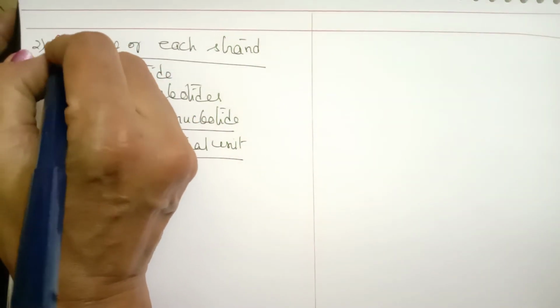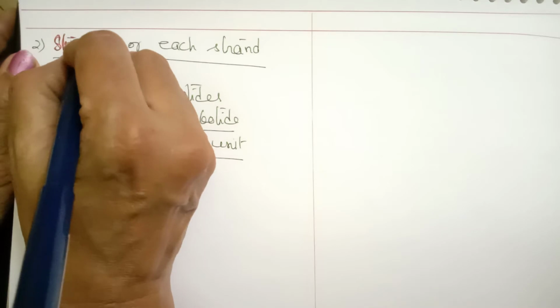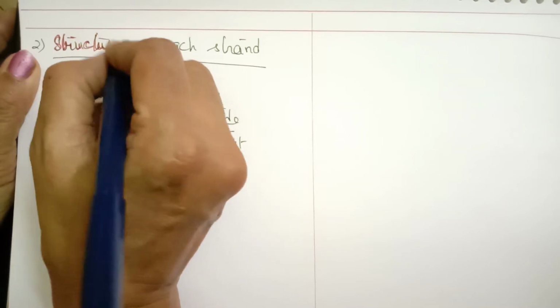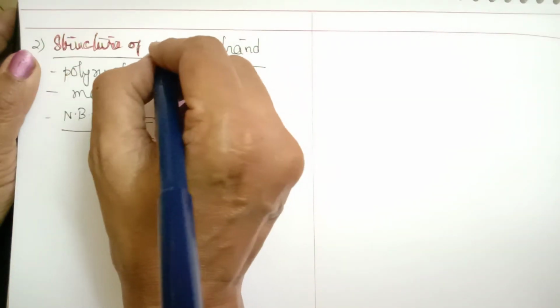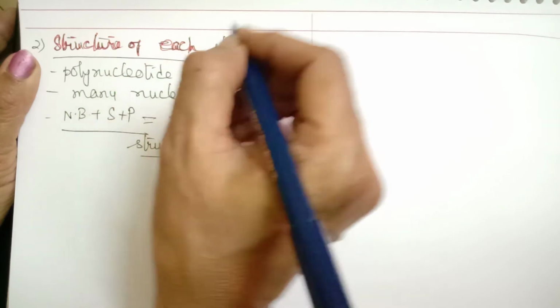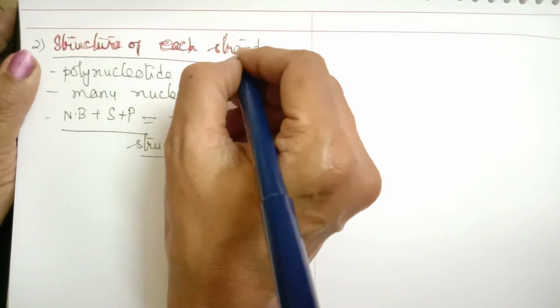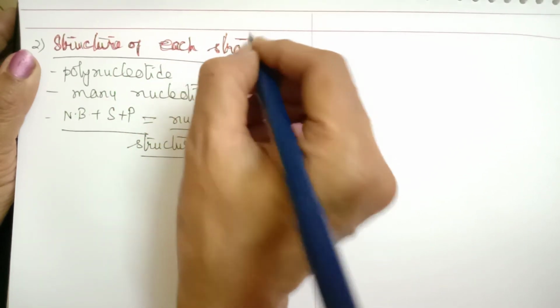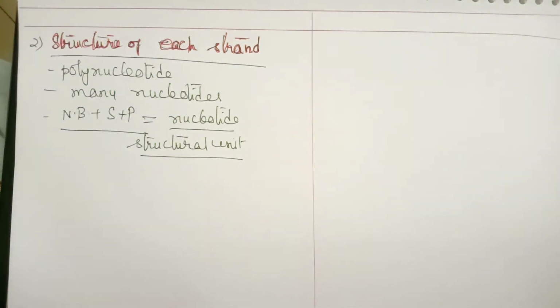I hope this is clear. I will write the subheadings. Structure of each strand. So what is each strand made up of? Each strand is a polynucleotide strand made up of many nucleotides: nitrogen base, sugar and phosphate. Here again I will show you with the help of a diagram.